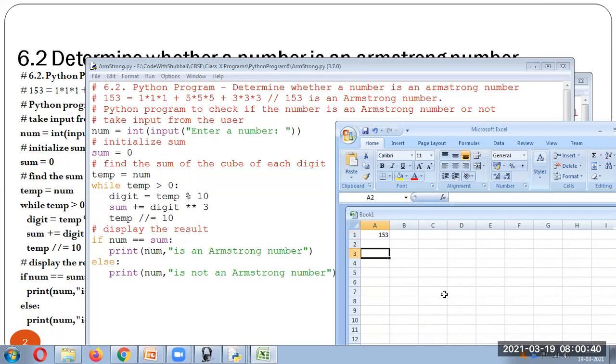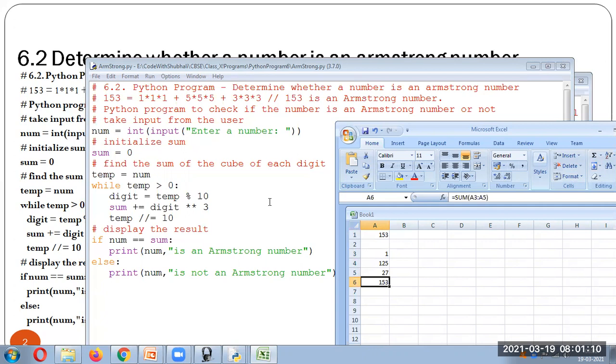So here, 1 cubed will be 1 into 1 into 1. The answer is 1. Then the cube of 5: 5 into 5 into 5, which is 125. And then the cube of 3: 3 into 3 into 3. So if you take the sum of these, we're getting the same number, 153.